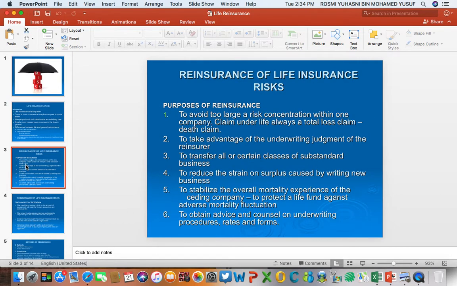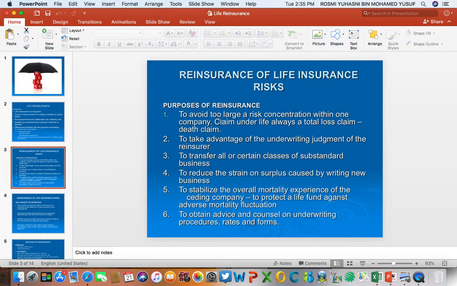So, the purposes of reinsurance when it comes to life insurance. Number one, the insurer would like to avoid too large a risk concentration within one company. In life insurance, a claim will always be a total loss, because it is a death claim. Whenever people die, they will make a claim.